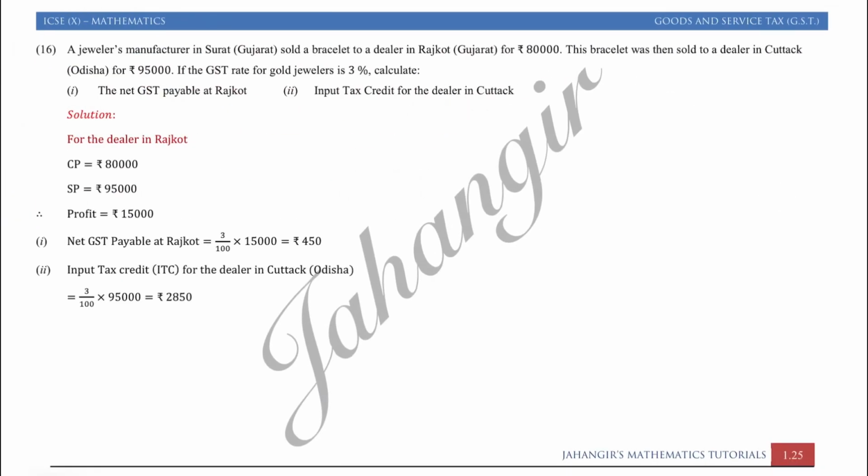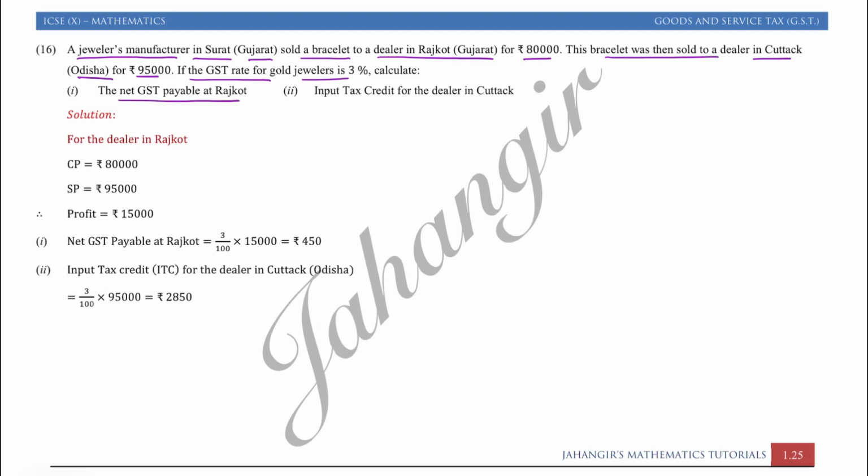Question number 16. A jewelry manufacturer in Surat, Gujarat sold a bracelet to a dealer in Rajkot, Gujarat for rupees 80,000. The bracelet was then sold to a dealer in Cuttack, Odisha for rupees 95,000. If the GST rate for gold jewelry is 3%, find the net GST paid at Rajkot.